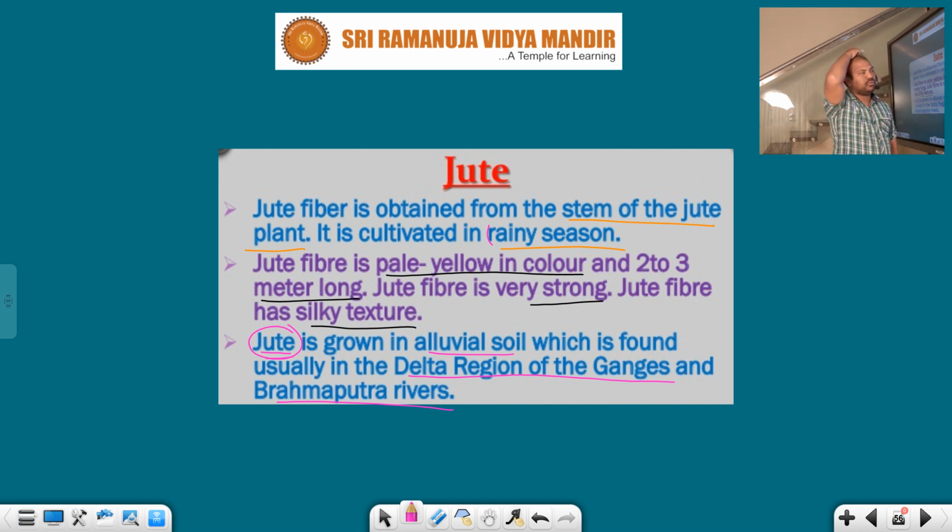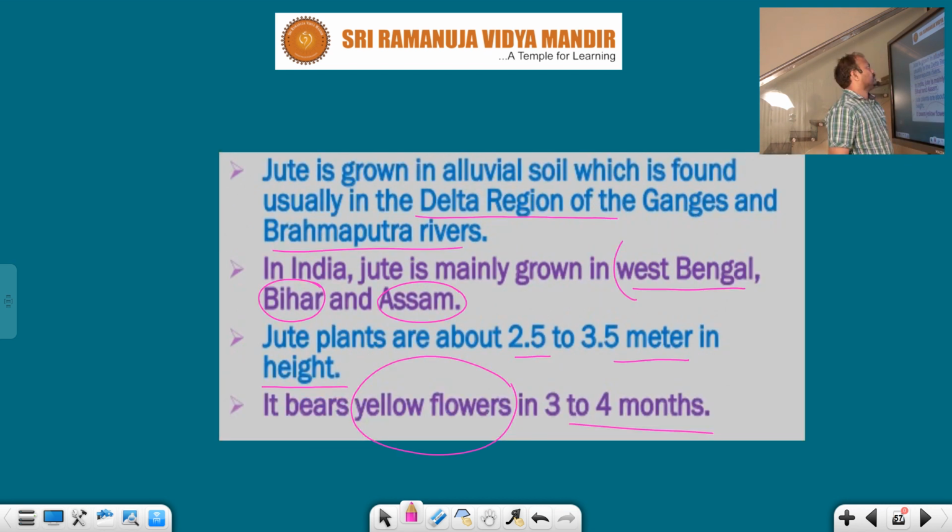And jute fiber is very strong, you know very well. Jute fiber has which type of texture? Silky texture. That's why jute is grown in alluvial soil, which is usually found in the delta regions of the Ganga and Brahmaputra rivers. Jute is grown in alluvial soil, found in the delta region of which rivers, students? Ganga and Brahmaputra rivers. In India, jute is mainly grown in which states?